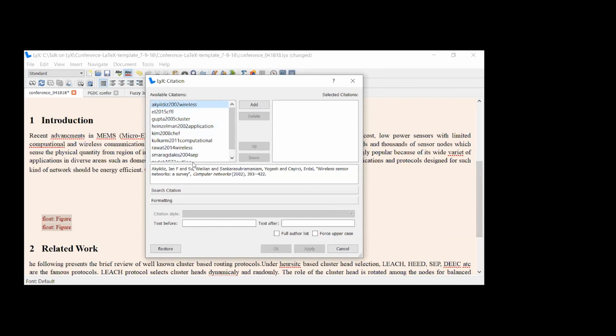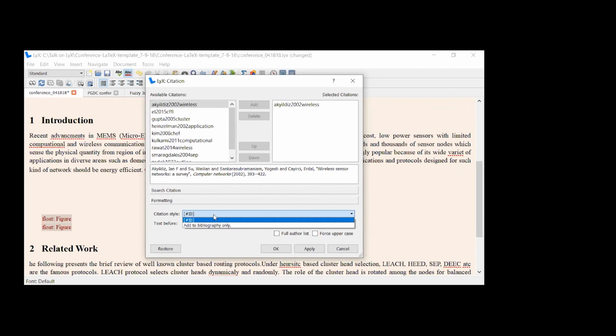It will be in the sequence that you have generated your bib file. Add this. So the citation style is ID, where you always refer with 1, 2, 3 in your IEEE document. But if you use some other Elsevier template, their citation style may be author-year. In Elsevier, references are not referred to with IDs, they are referred to with author-year. So here, as I am using IEEE style, only the ID citation style is there.